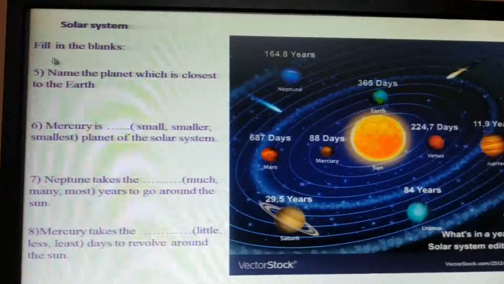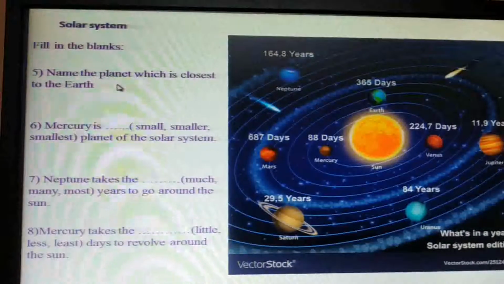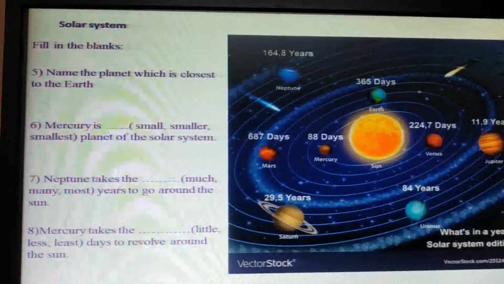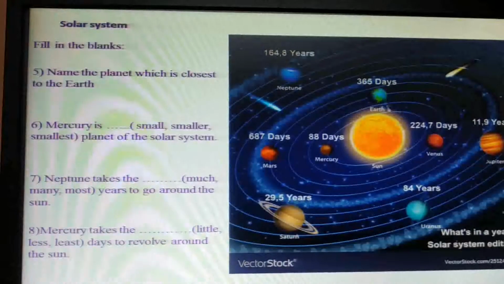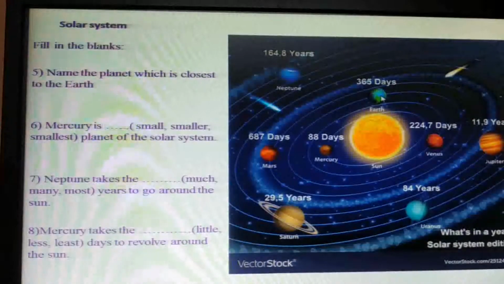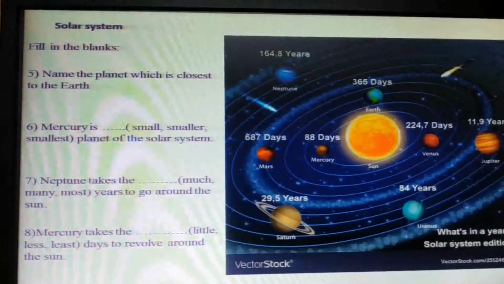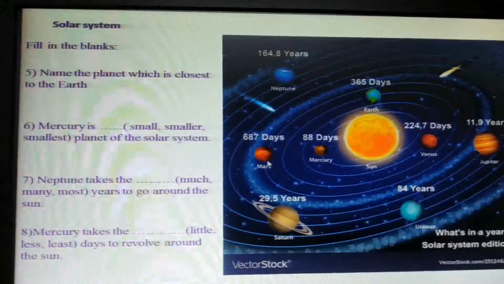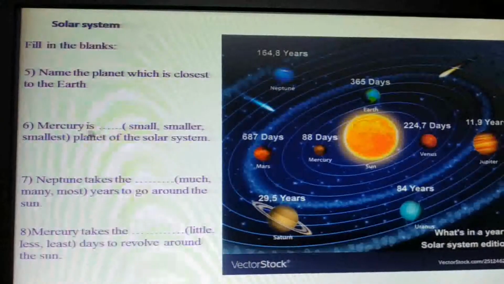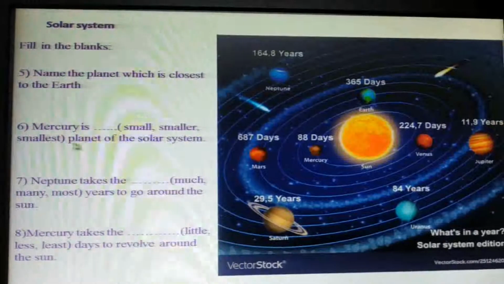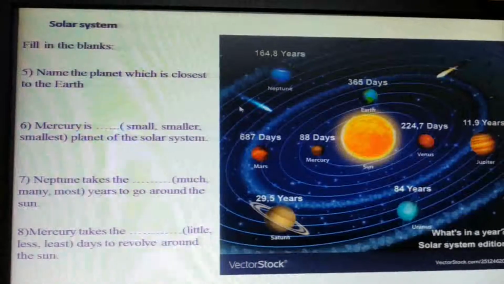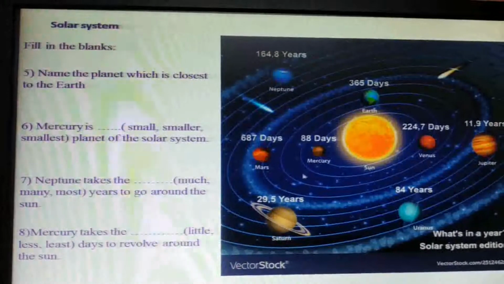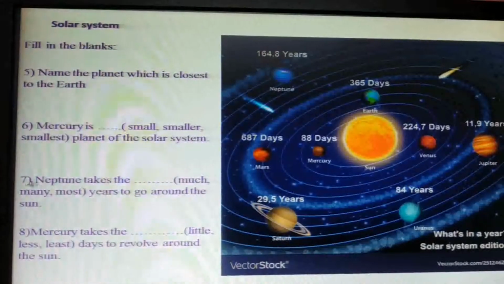Question number 5. Name the planet which is closest to the earth. First look at where the earth lies in the solar system. Here is the earth, and which planet is closest? Closest means nearest. Question number 6. Mercury is the smallest planet of the solar system. Again, look at the size of Mercury and compare it with other planets and give the answer.